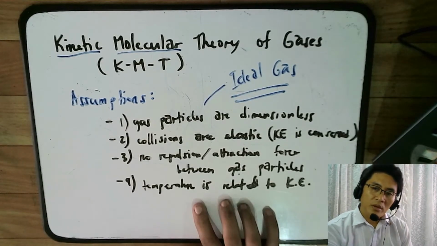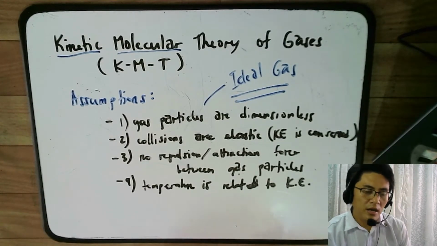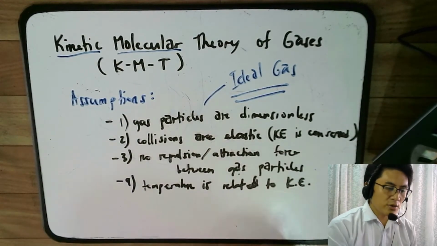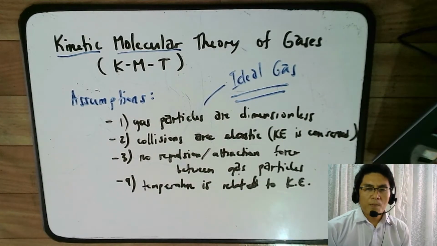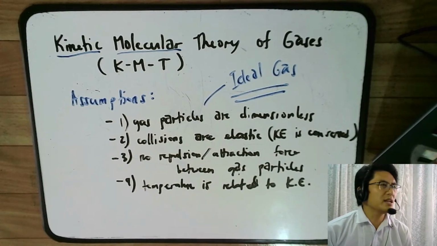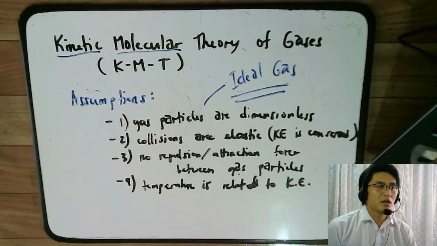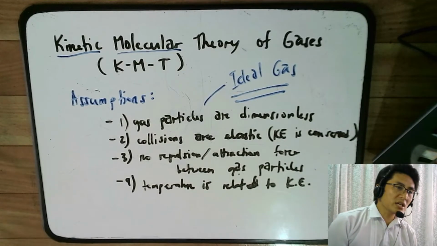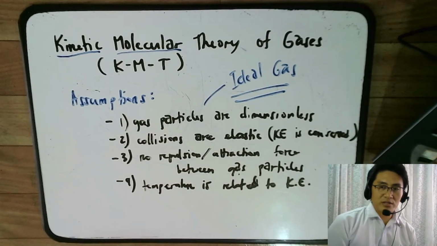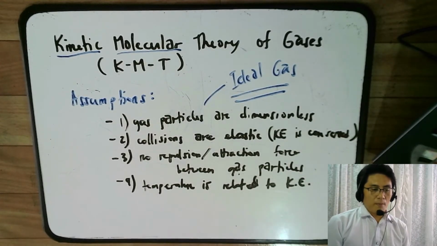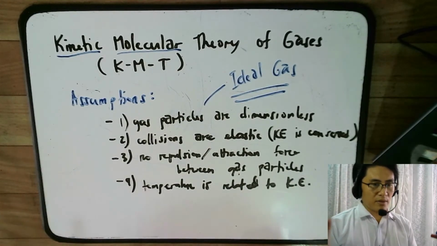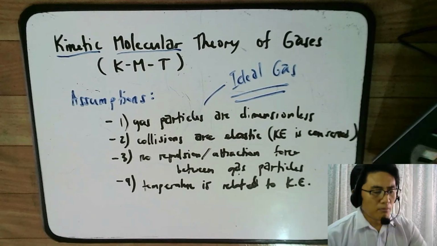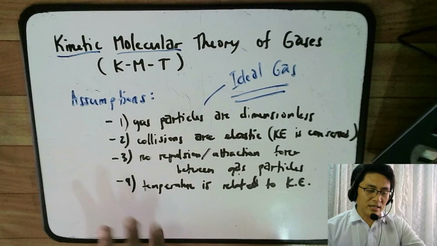The bigger the particles are, the more other factors come in, and so you will not have an ideal gas. Just a heads up, the ideal gas law is really applicable to very small gases such as helium, argon, krypton, carbon dioxide, oxygen gas, nitrogen gas, those small gases. But when you have gases with bigger molecules, more likely than not, they will not follow the ideal gas law.